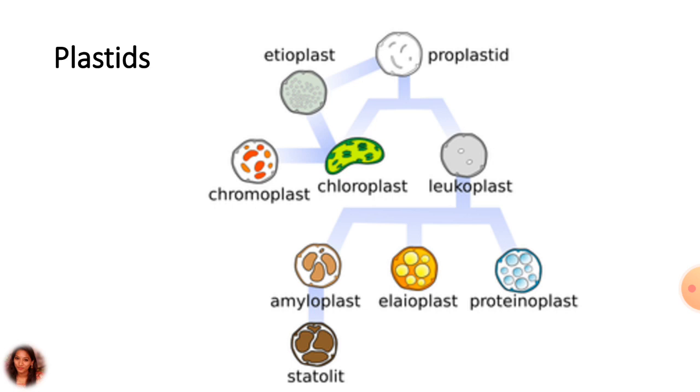The colorless plastids are known as leucoplasts; they usually have a storage function and store starch and lipid, and may be called amyloplasts and lipoplasts respectively. Then the colored plastids are known as chromoplasts.